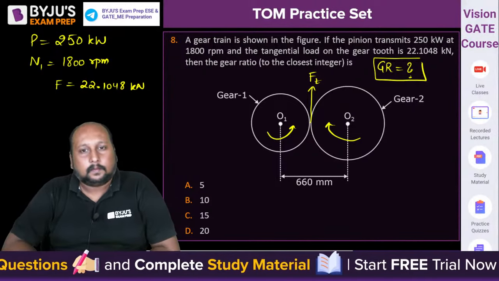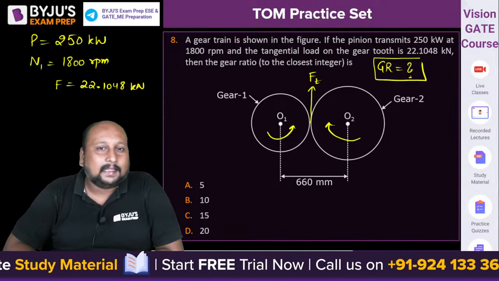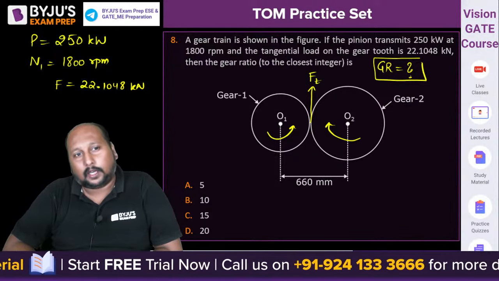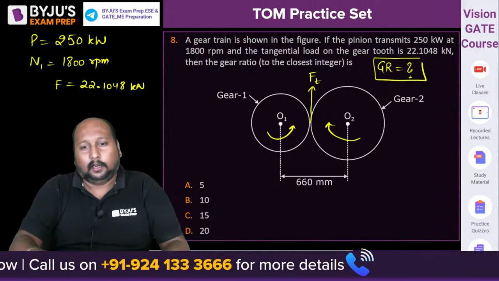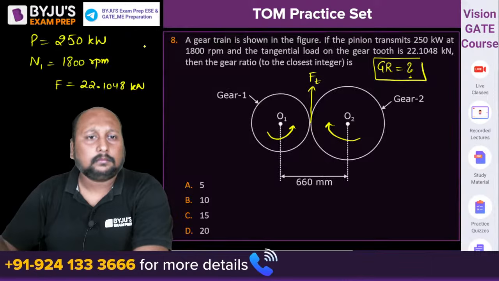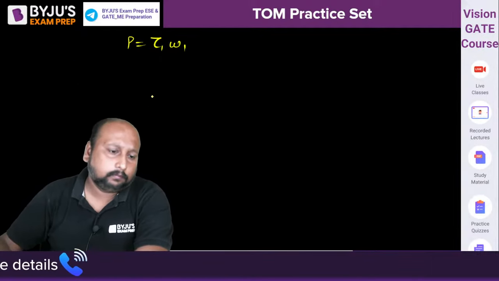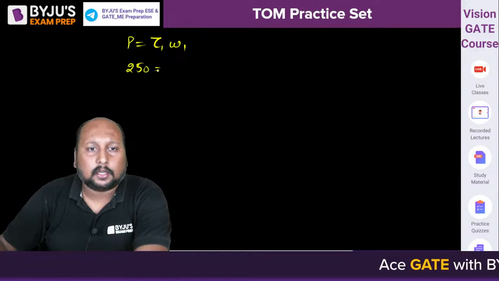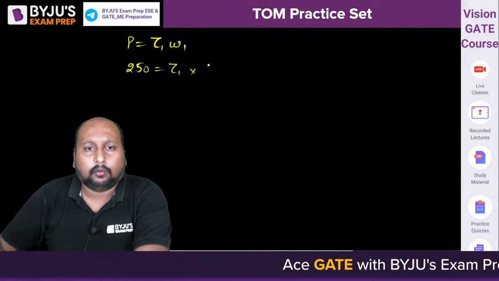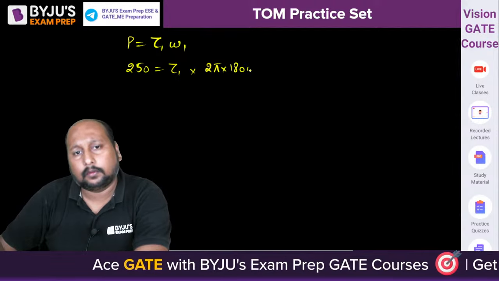How do we do it? See, power is equal to tau into omega, and there are no losses given, so can we say whatever power is generated, the same power is generated at the output, that is gear number 2? So we can say P is equal to torque into omega 1. So let's find the torque first. Power is 250, torque into 2 pi, and n value is 1800 by 60.